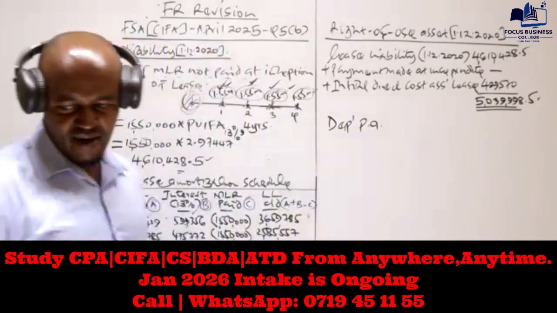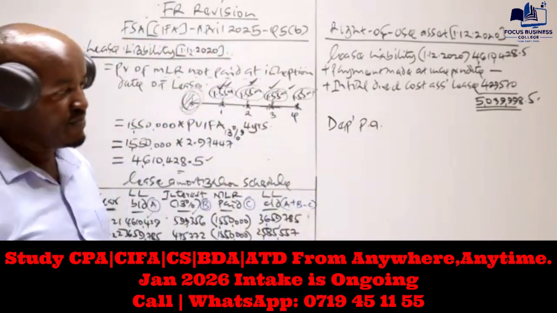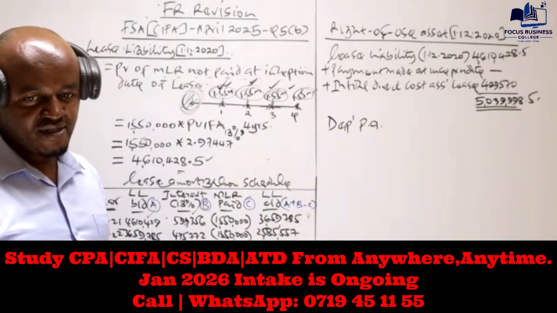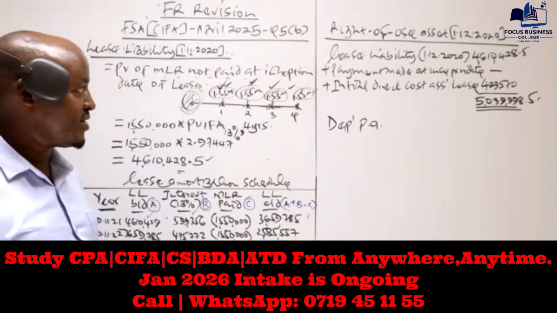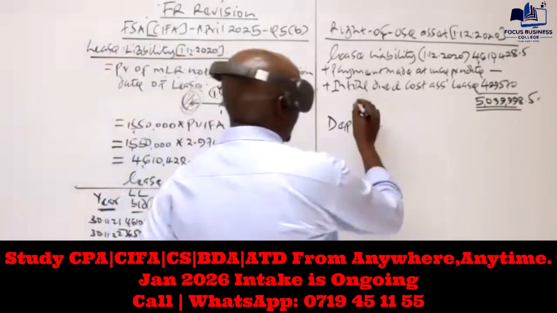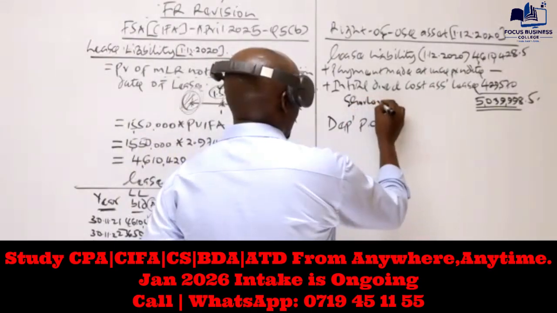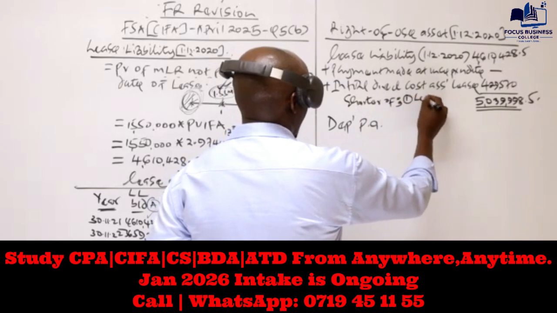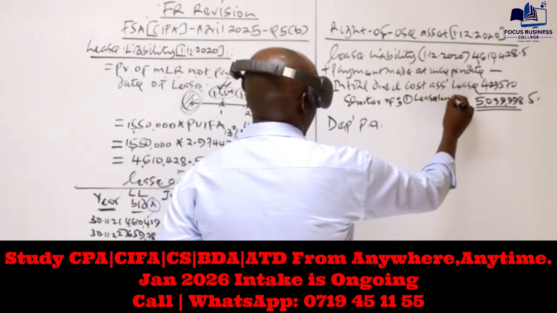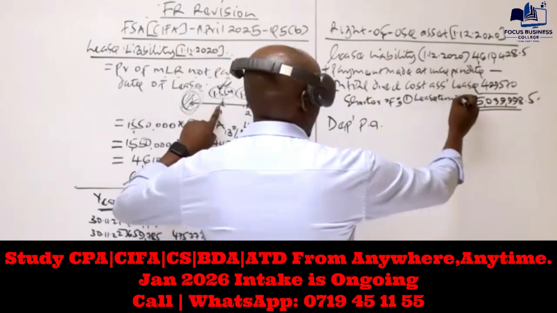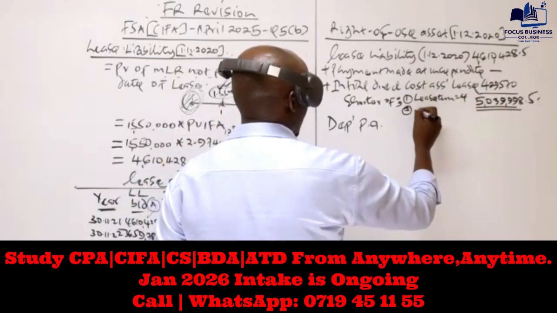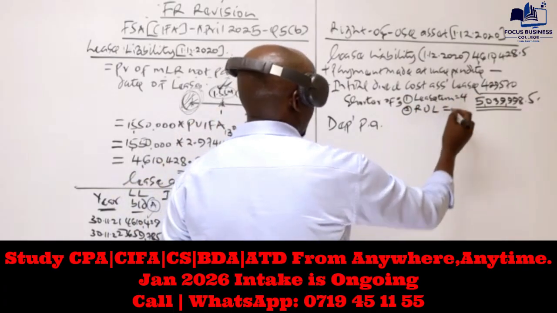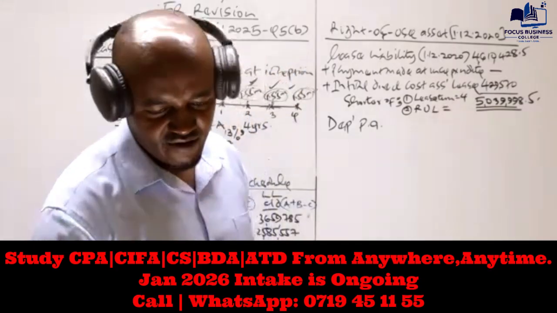So having that, the next thing we need to do is compute the depreciation per annum. Remember, we say that this right of use asset should be depreciated on a straight line basis at the shorter of two periods. Number one, the lease term. The lease term basically is the period of the lease. In our case, this is a lease for 4 years. And number two, the remaining useful life of the asset, or the remaining economic life of the asset.